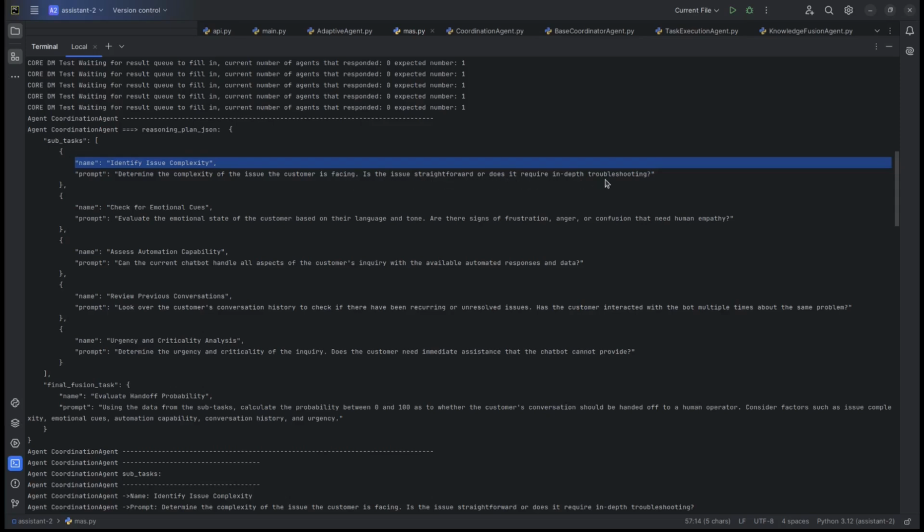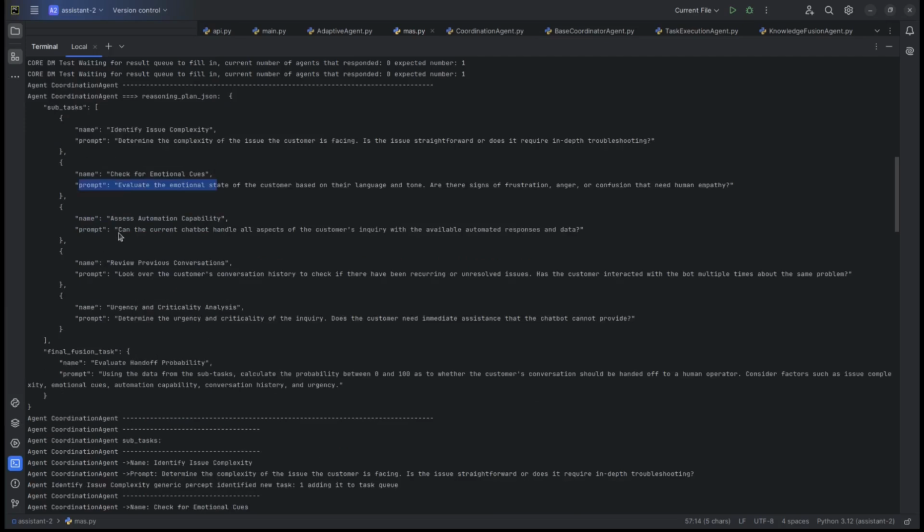Another task is check for emotional cues, again associated with a specific prompt that will be used to verify emotional cues. Next ones are assess automation capability, review previous conversations, and urgency and criticality analysis. So these are all subtasks.